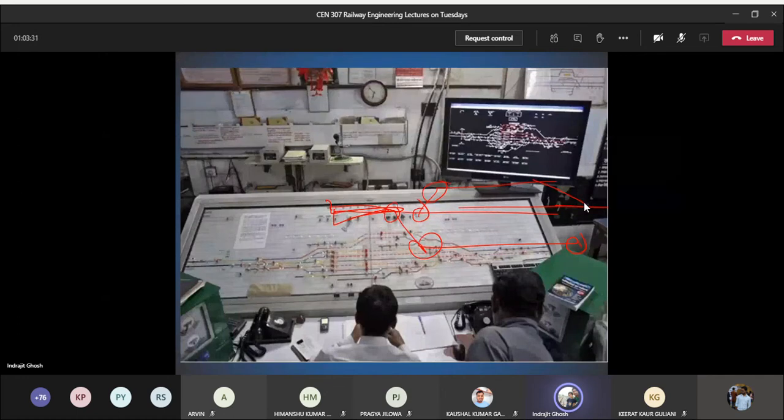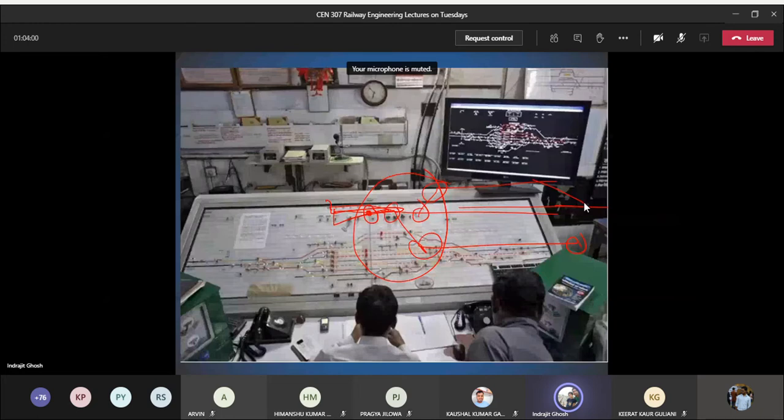But in case of route relay interlocking, we use a pair of switches to perform all those operations automatically. So if it is going to be set for a particular route, all other points at the receiving end will be automatically set so that the train cannot go to any of the other platforms.